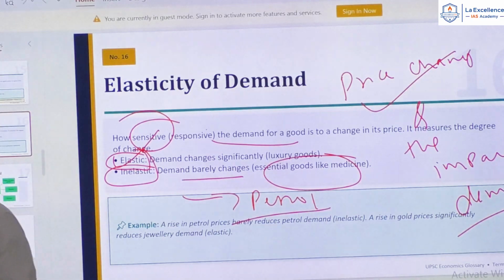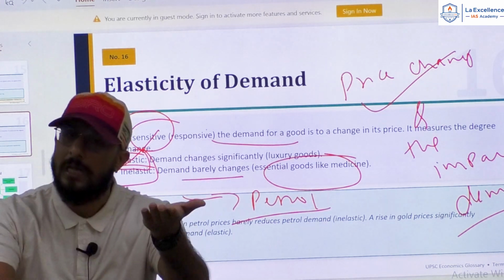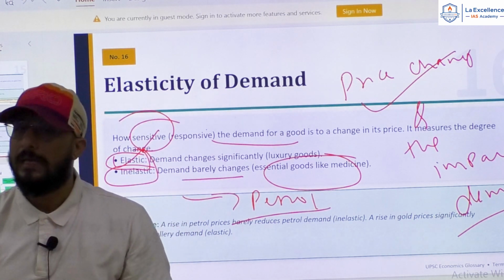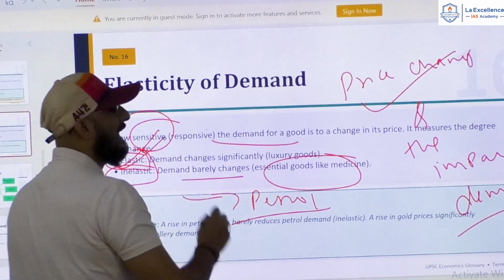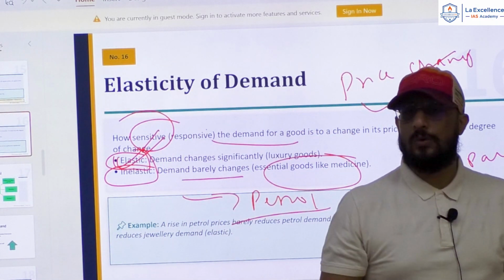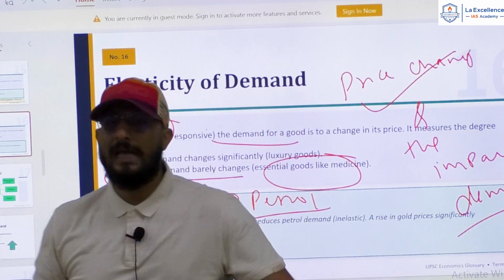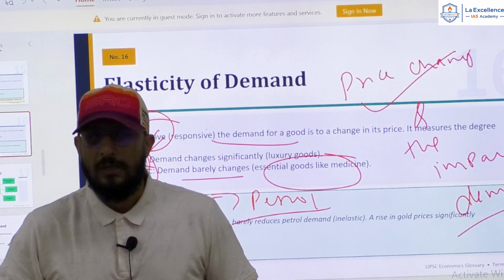Gold will come under what? Elastic demand or inelastic? Elastic. If the gold prices increase too much, demand will come down. If the gold prices reduce a lot, demand for gold will increase. It is elastic. See, luxury goods, right? Non-essential goods, they are elastic, right?